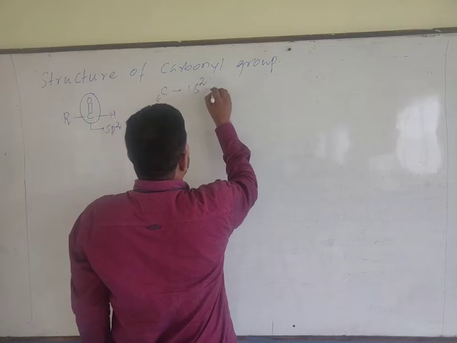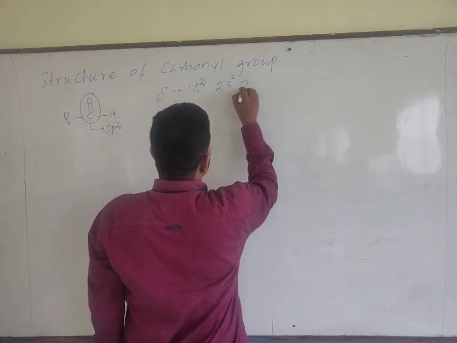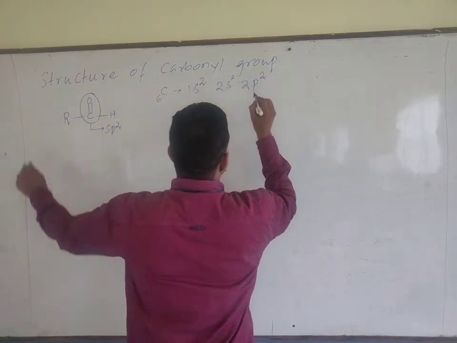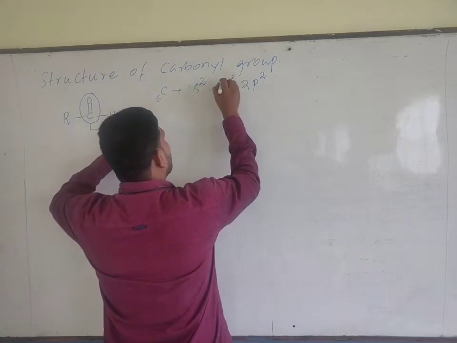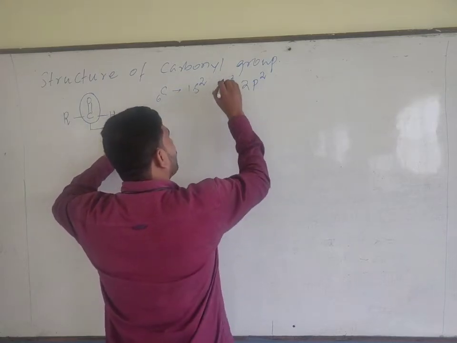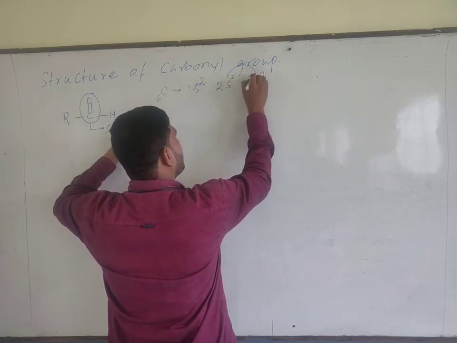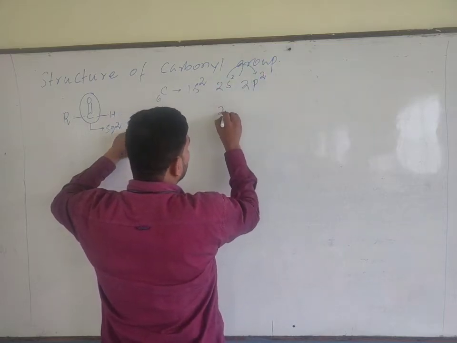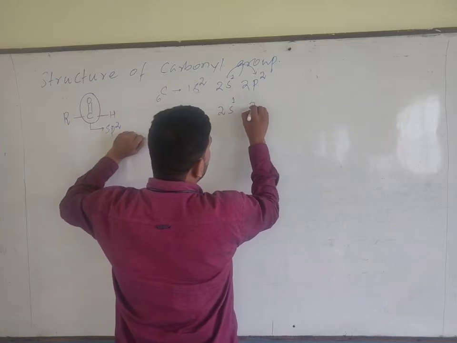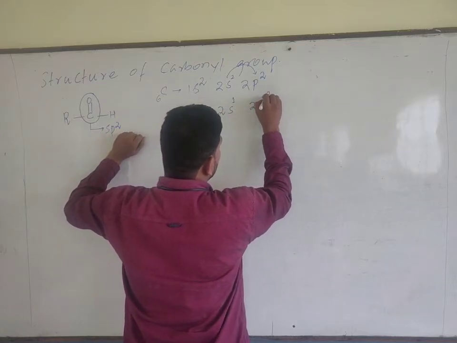The electronic configuration is 1s2, 2s2, 2p2. This is the ground state. When an electron is excited from 2s to 2p, the electronic configuration becomes 2s1, 2p3.